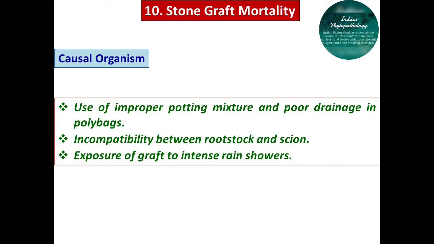These practices should be followed on a regular basis and should not be avoided while doing the grafting stage of mango. Then follow regular plant protection procedures in the nursery to avoid pest and disease problems in the initial stage of the graft growth. These are some remedies that we can do for management of this stone graft mortality.